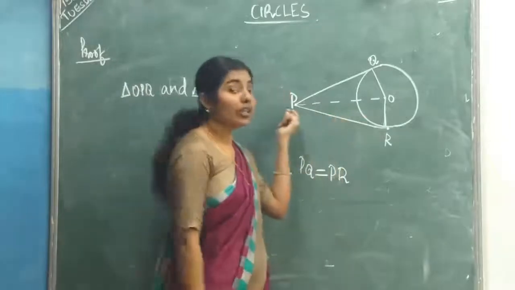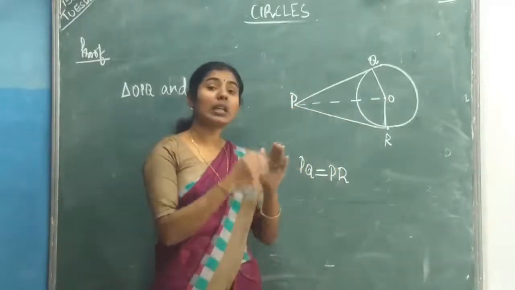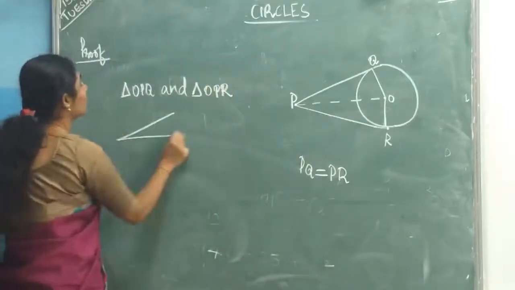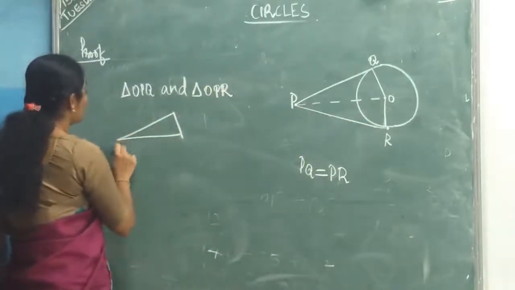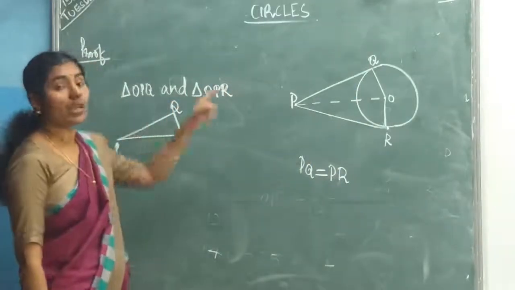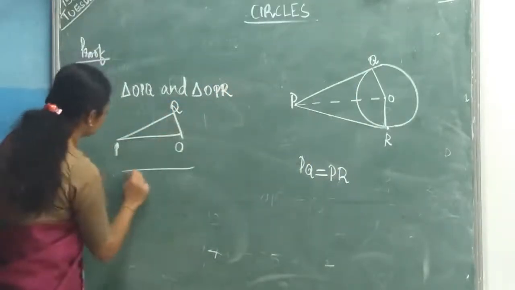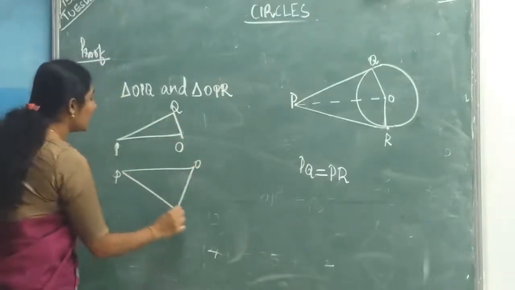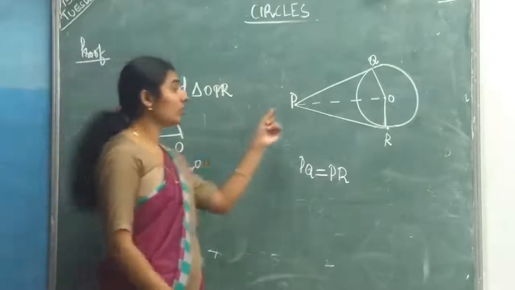When you draw this OP, you will get two triangles. Which are they? Triangle OPQ and another one is OPR.